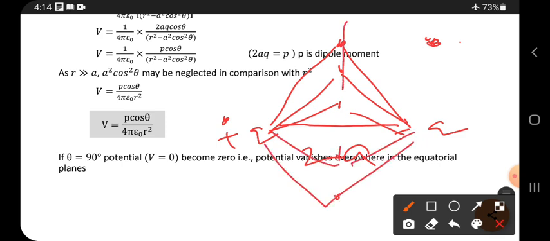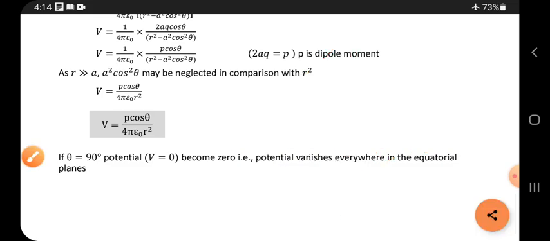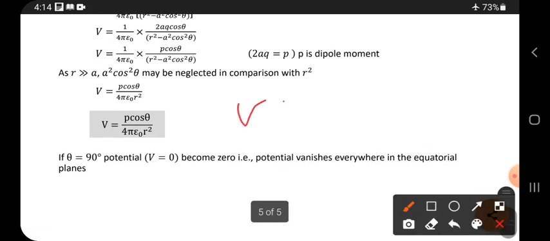So if you keep the point along this line, this line can make a plane also in 2D. Along this line, this plane is called the equatorial plane. That is at equal distance from plus q and minus q. At the equatorial plane, potential is always zero.